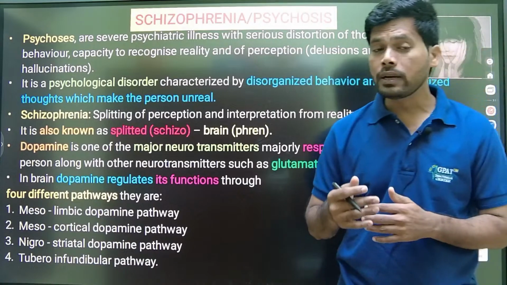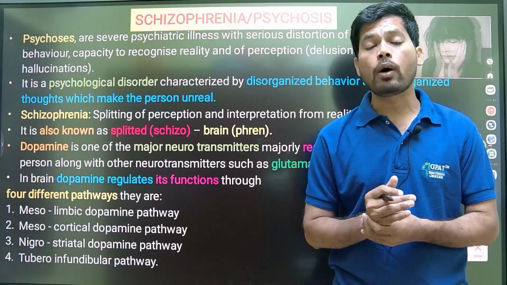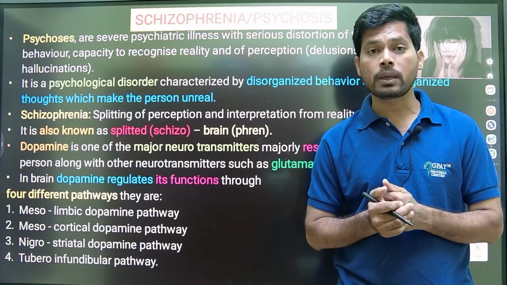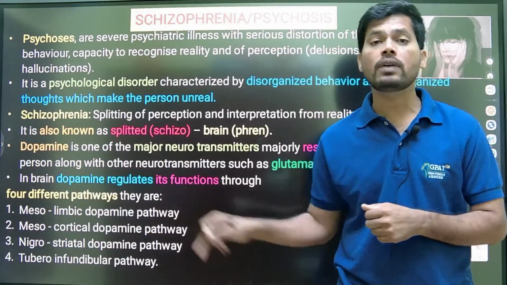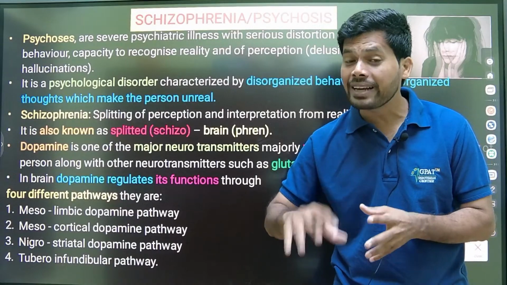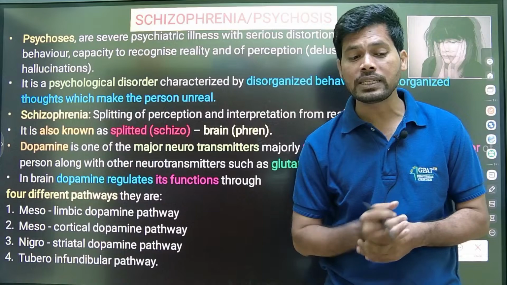To understand what psychosis is and what its symptoms are, we have to know the different pathways of dopamine in the brain, the functions of dopamine, and what happens if dopamine increases or decreases in these pathways.